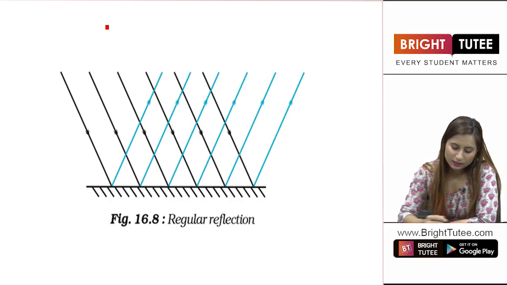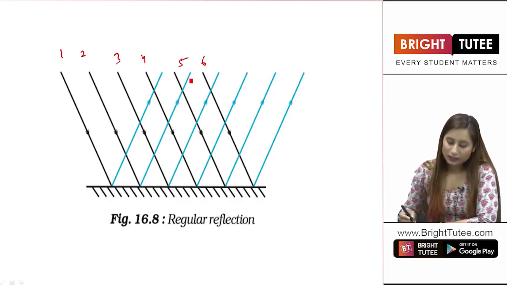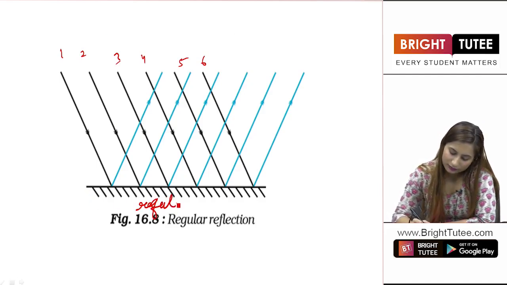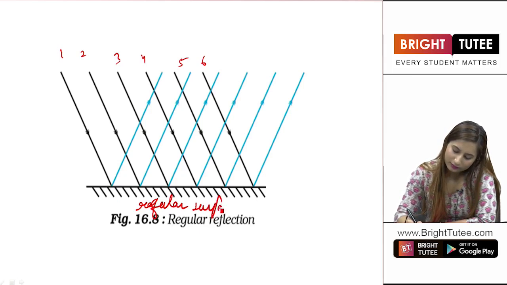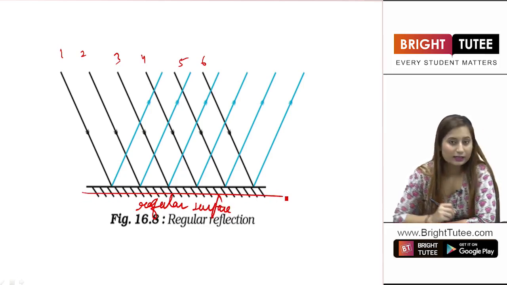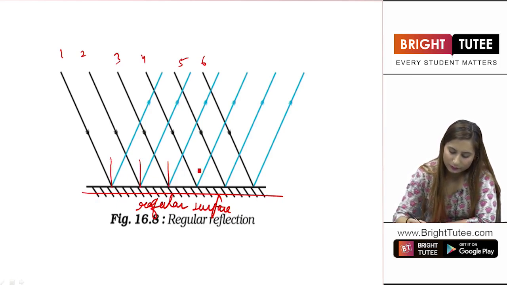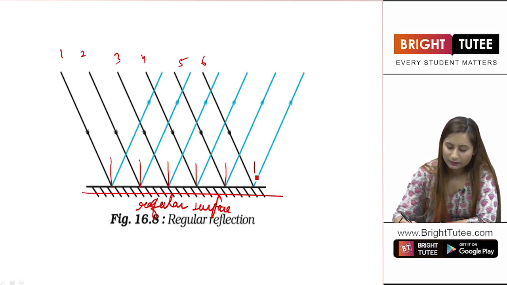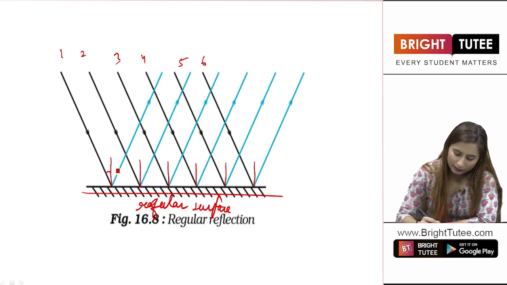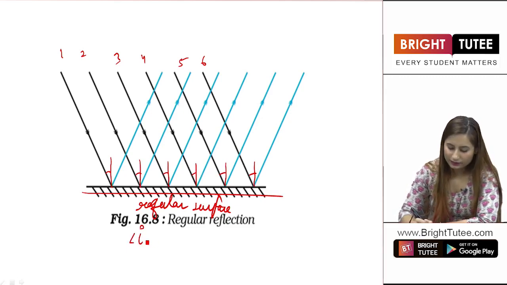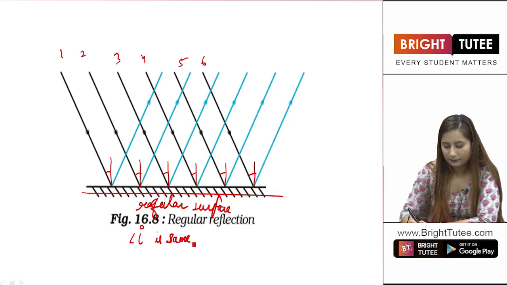Here, what do you see? You have rays 1, 2, 3, 4, 5 and 6. Now, you have a regular surface. This is a regular surface. There is no irregularity, right? Now, what is happening? The normal for all of them will be the same, because the surface is the same, right? Now, the angle of incidence is also the same for everyone. For every ray, the angle of incidence is the same.